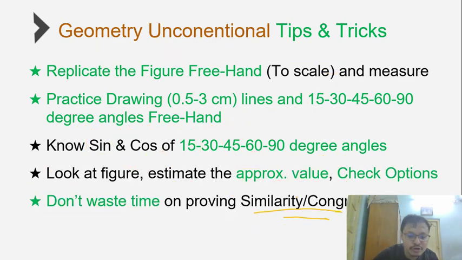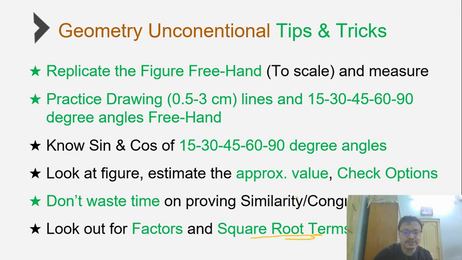Any kind of weird root that is given just to keep the options closed will not suffice, because those kind of square root terms can never emerge in the question. The only case where square root terms can emerge is using the root 3, root 2, that is the sine logic or cos logic, or the other alternative is using the Pythagoras theorem logic. So that is probably the only theorem that you need to remember. The rest of the entire geometry can actually be solved without using much of theorems.